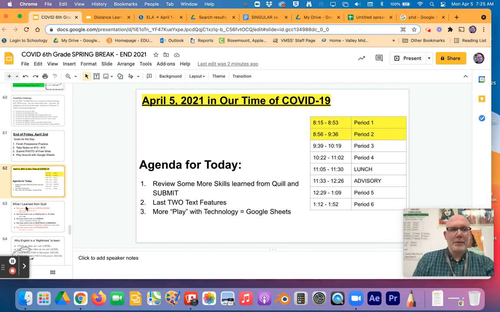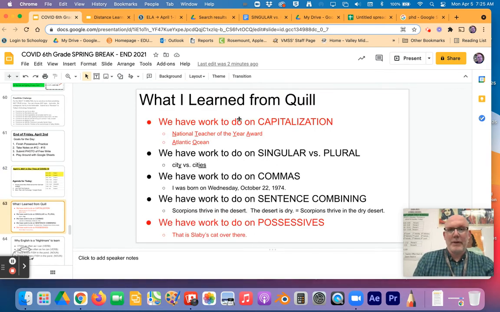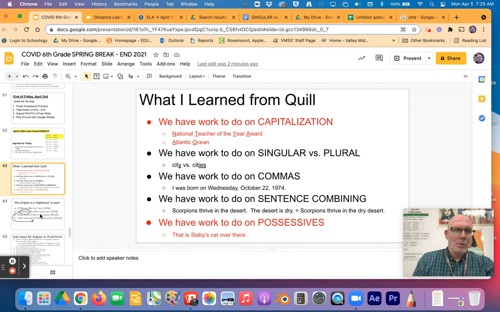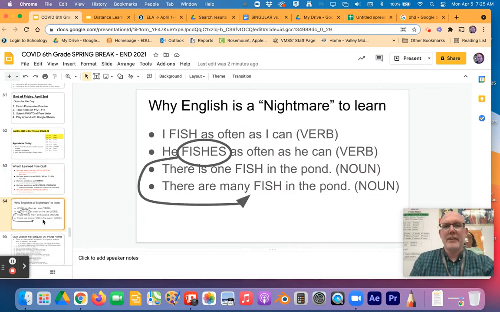Okay, so here's what we've gone through today. We've gone through capitalization, did some review on that, and then possessives, right? So we did some review on that. What we have to talk about next is right here with the singular versus plural, because here's where English is a nightmare. This is why English is so hard to learn.